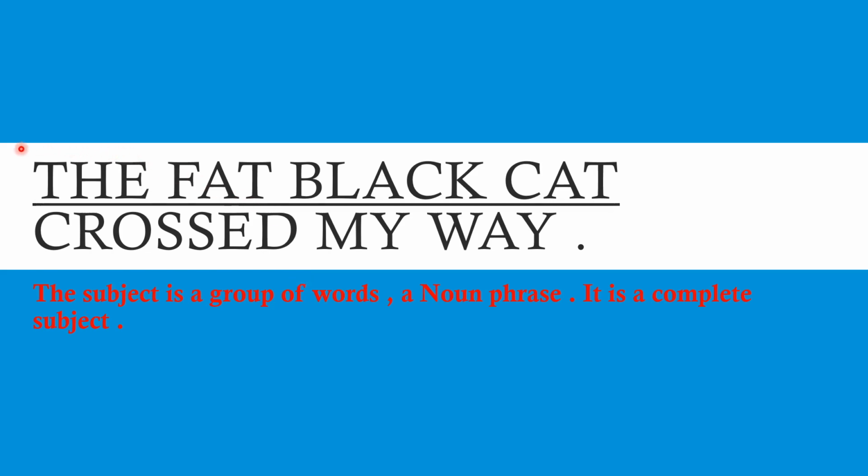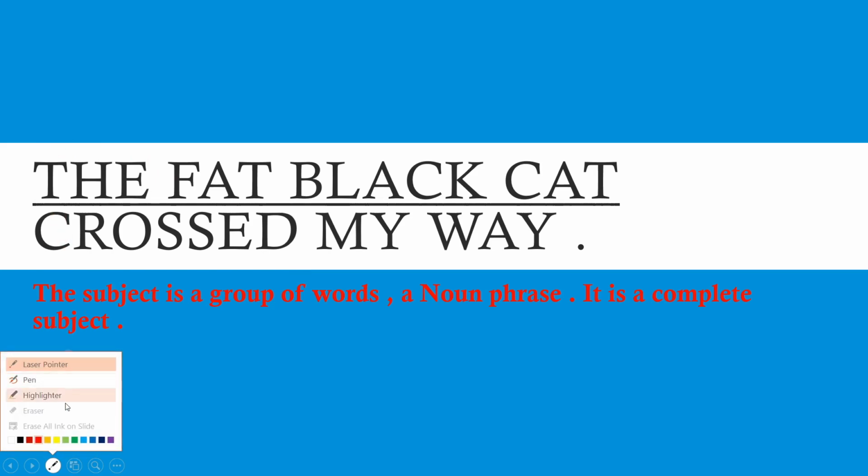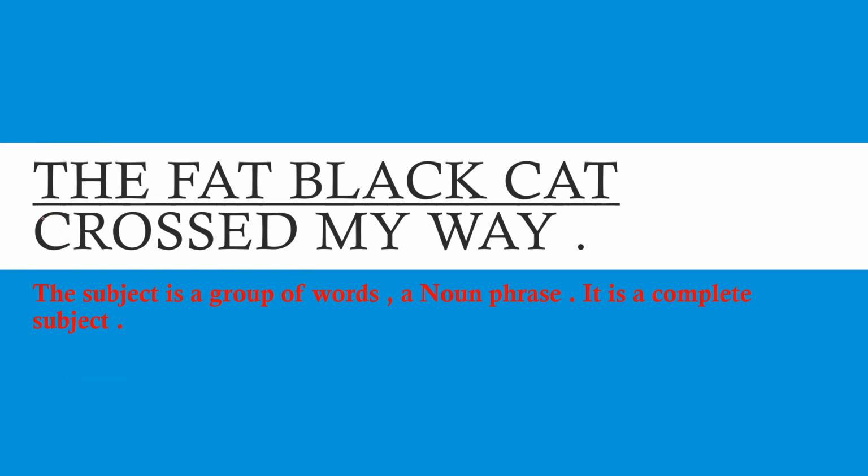So the total portion underlined here, from the to cat, is the subject. This is a group of words acting as a noun phrase. This is called complete subject.